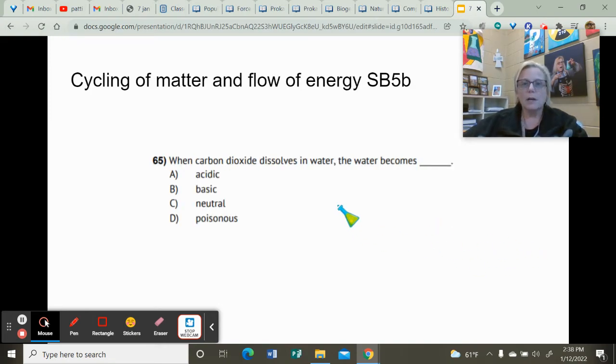All right. When carbon dioxide dissolves in water, the water becomes, the answer is acidic. Remember, we did that test. It looks like 97% of you got this one correct too. So good job on that one. This is something that we have to remember also with climate change. When there's a lot of carbon dioxide in the air, that carbon dioxide is going to absorb into the water of the ocean, and the ocean is going to become more acidic. That causes problems with things like coral reef bleaching and so on.